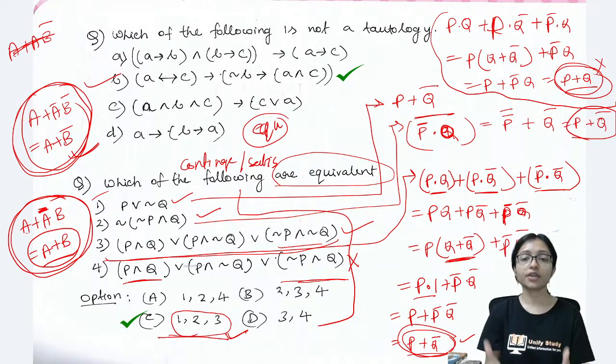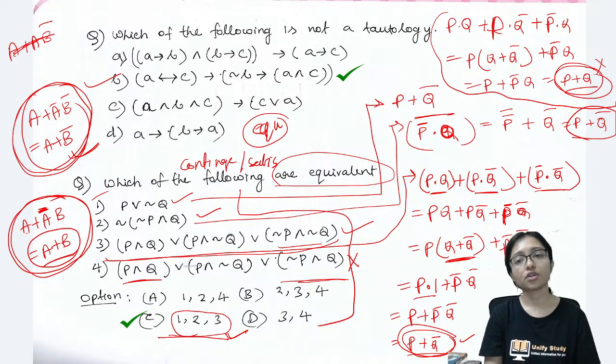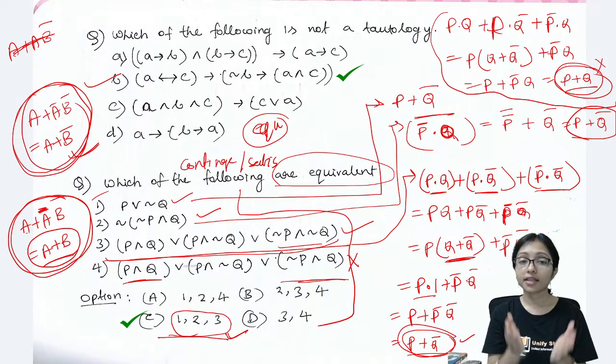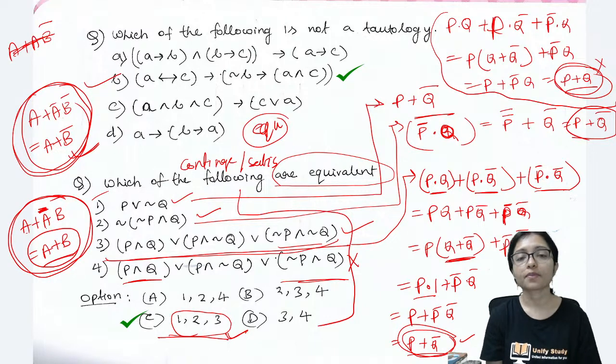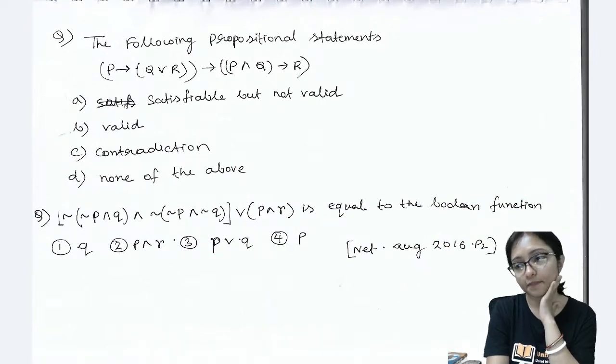That is the last simplification, and that is called contingency or satisfiability. I hope it is clear to everyone. Yes. Is this clear?